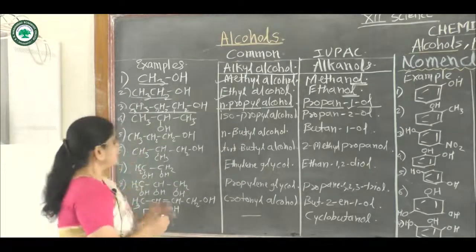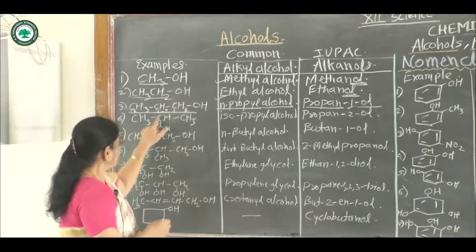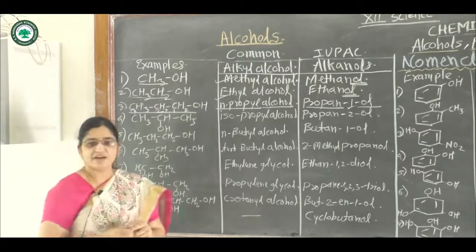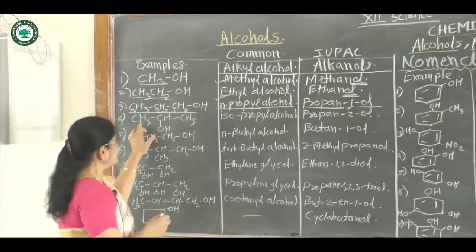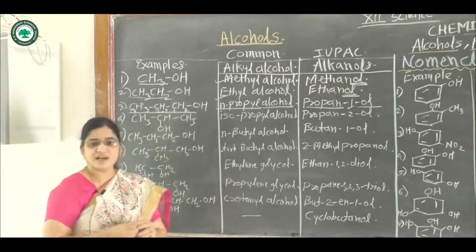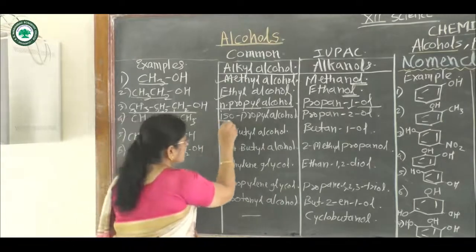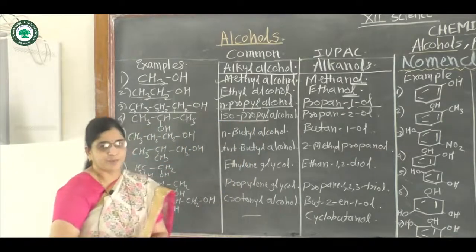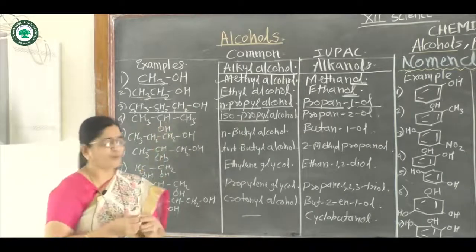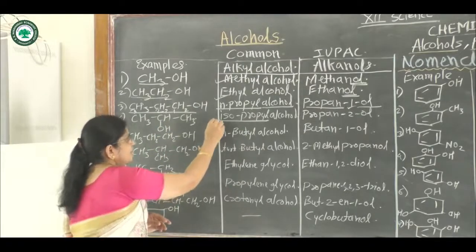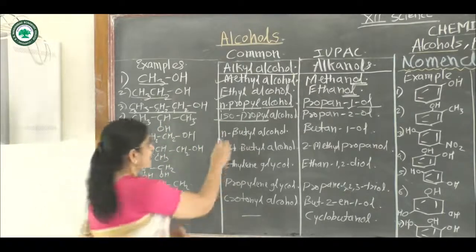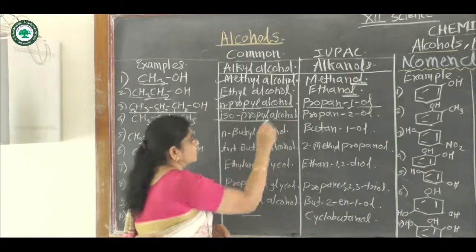Then next compound, CH3, and on the second carbon atom a hydroxy group is present. In this compound there are also three carbon atoms, but this propyl group is the isopropyl group, hence the common name of this compound becomes isopropyl alcohol.